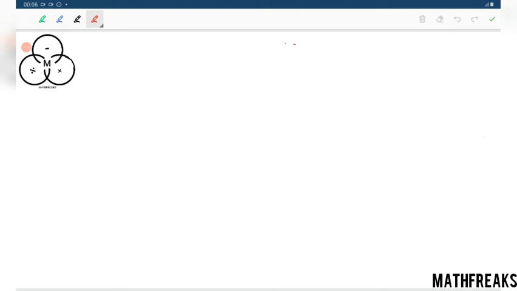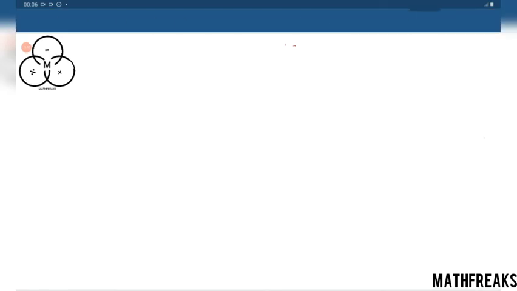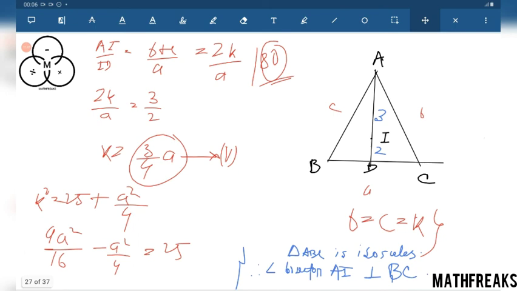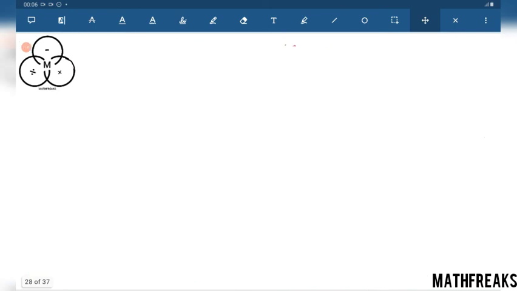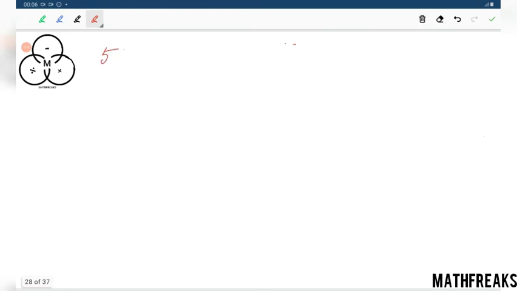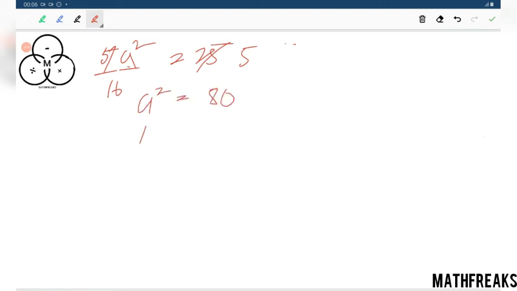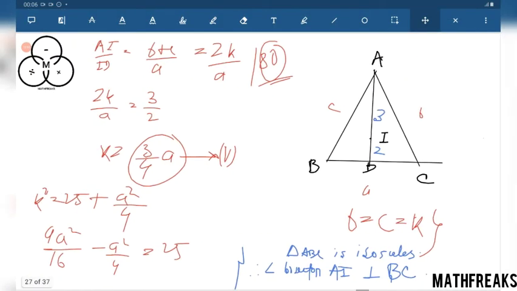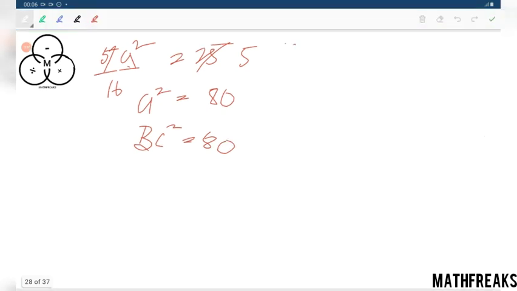So this will be k square minus... 5 by 16. 5 k square by 16, not k square, this will be a. 5 a square by 16 equals 25. The 5s cancel. 5 a square equals 80, and a square is what? BC square, because a equals BC we have already considered, and this is our answer. This was really a simple question.